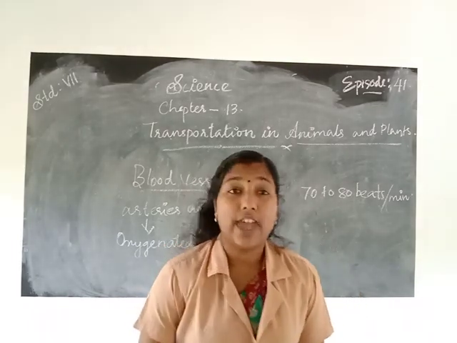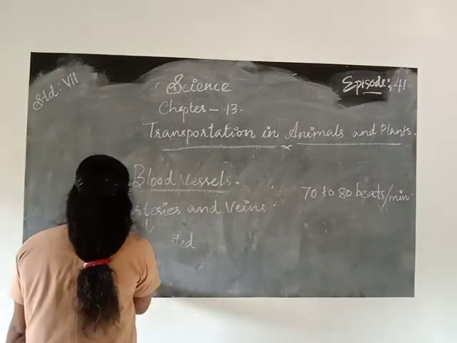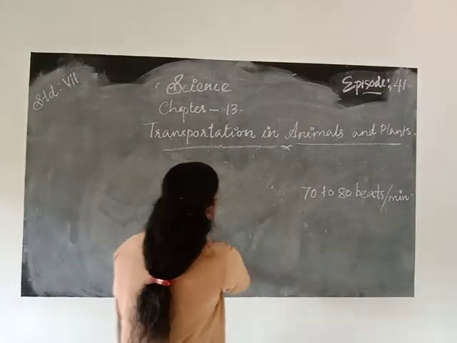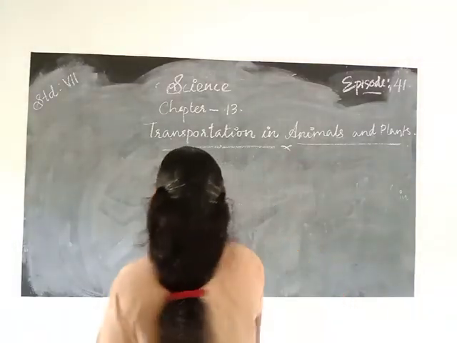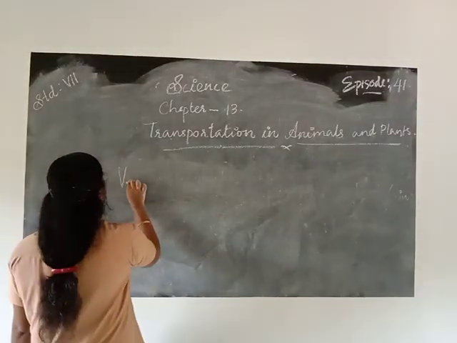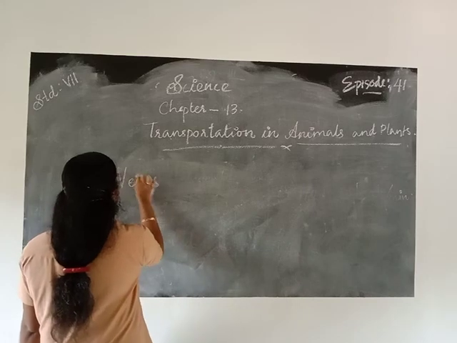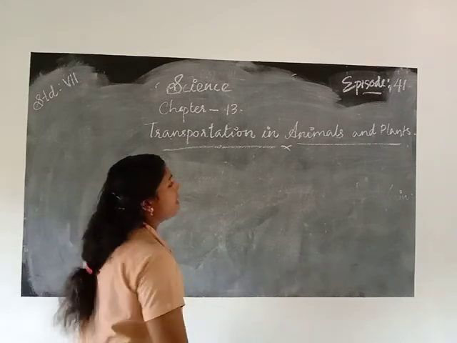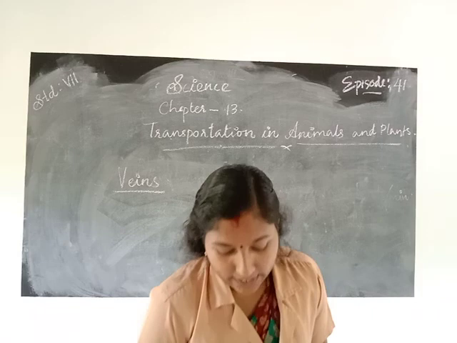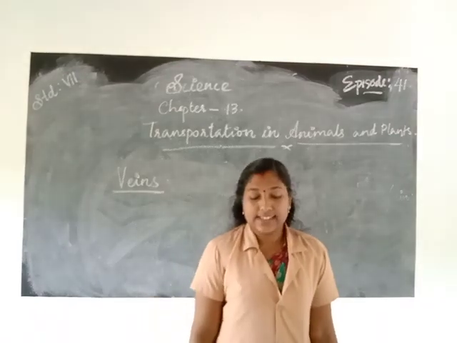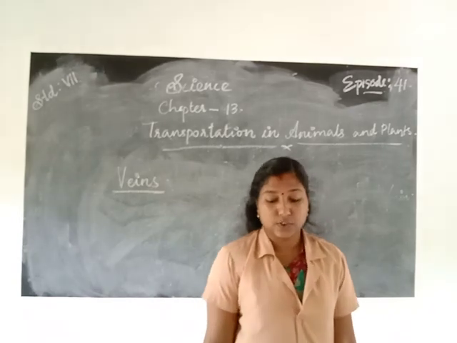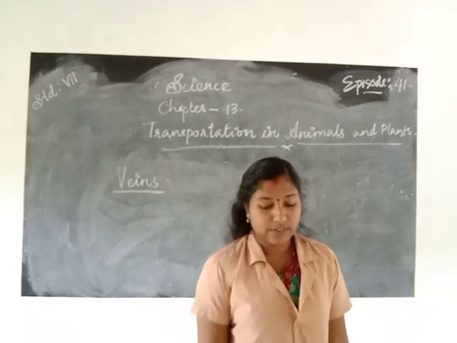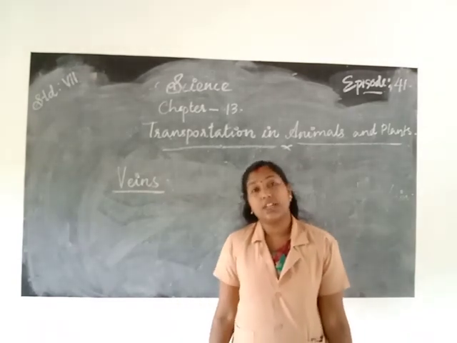Then next, veins. We know that veins are the vessels which carry carbon dioxide rich blood from all parts of the body back to the heart.